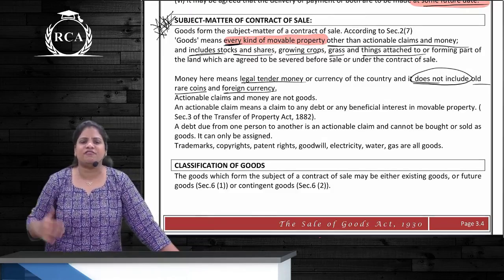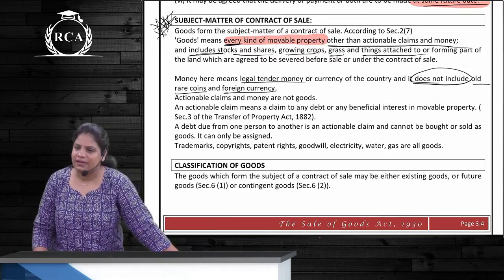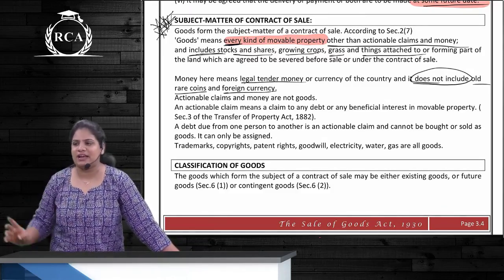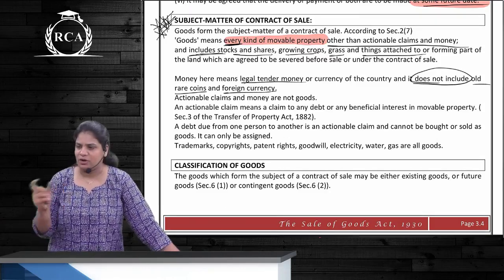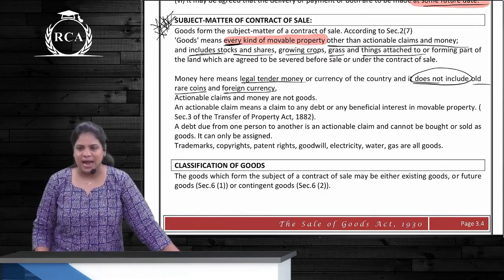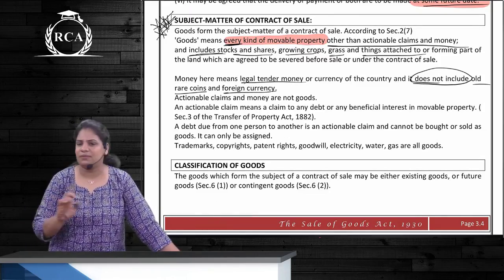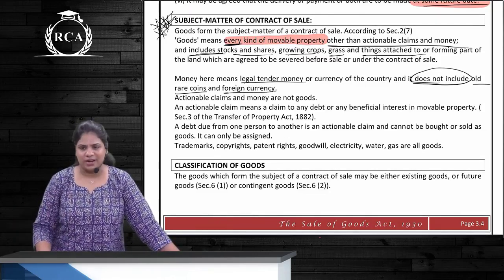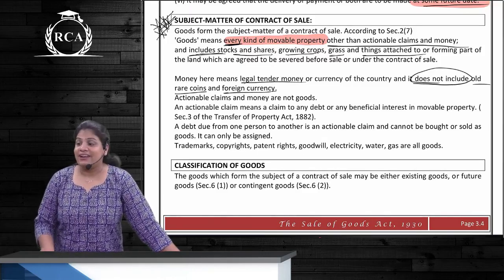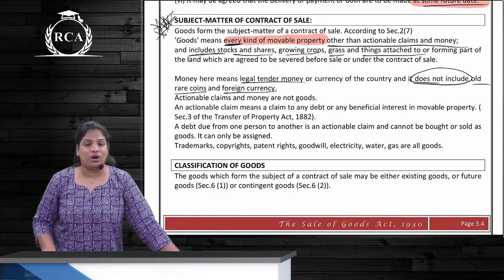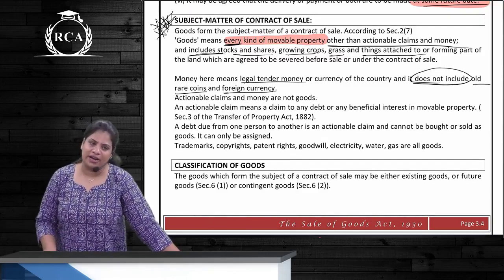Right to receive money, is it an actionable claim? Yes. Can you transfer an actionable claim? Yes, by a process called assignment. Can you sell an actionable claim? No. Money means what? Legal tender money. It does not include old rare coins and foreign currency.